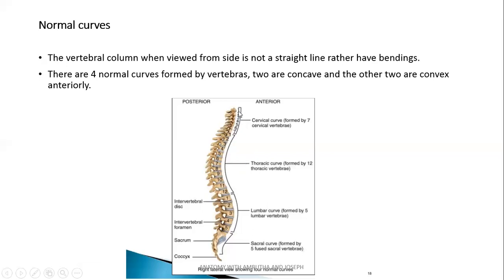Secondary curvatures have a convexity anteriorly in the cervical region and the lumbar region. So we have a cervical curvature which is a secondary curvature, thoracic curvature, primary, lumbar, secondary, sacral, primary.